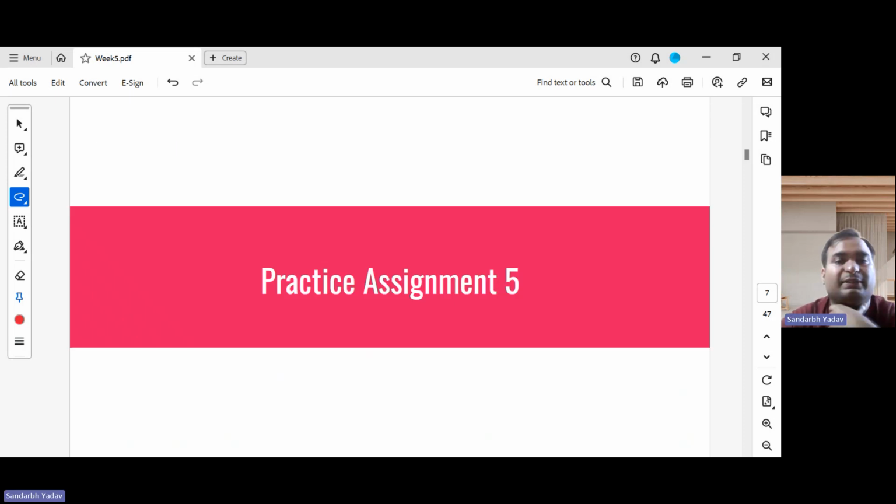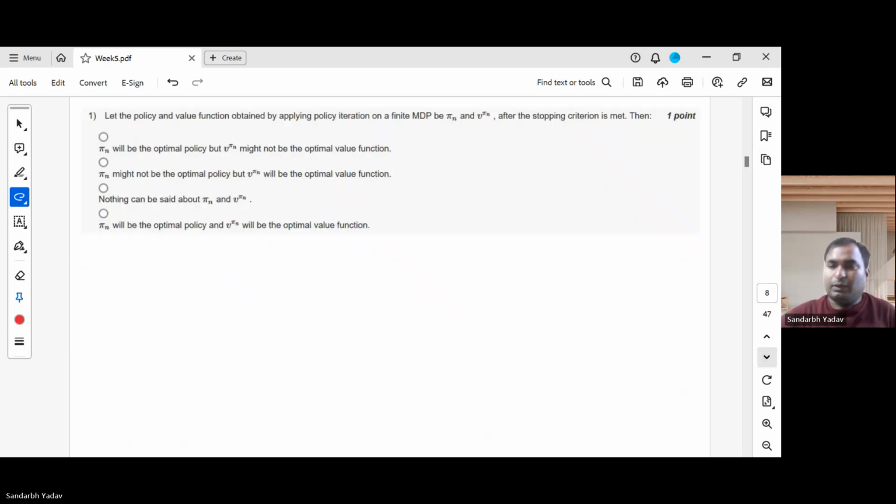So let's begin with the practice assignment. The first question says, let the policy and value function obtained by applying policy iteration in a finite MDP be pi n and v pi n, after the stopping criterion is met. So we have actually converged, this is the final policy which we have obtained, denoted by pi n, and the corresponding value function is v of pi n.